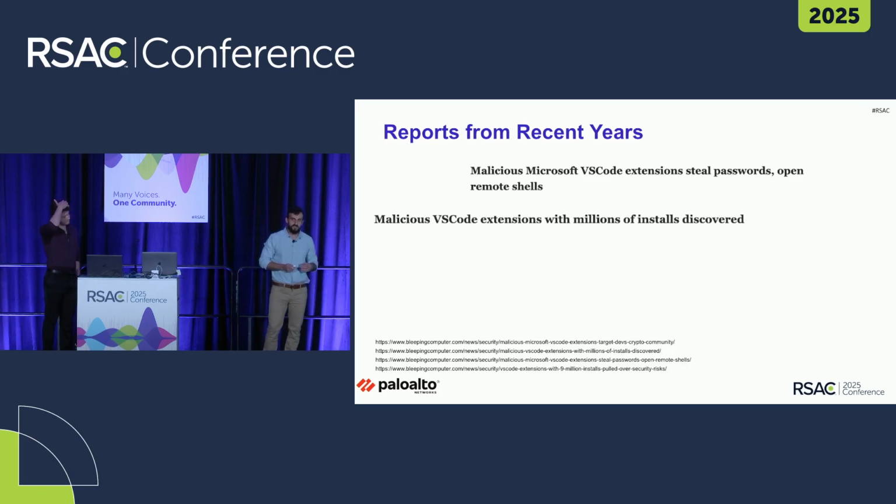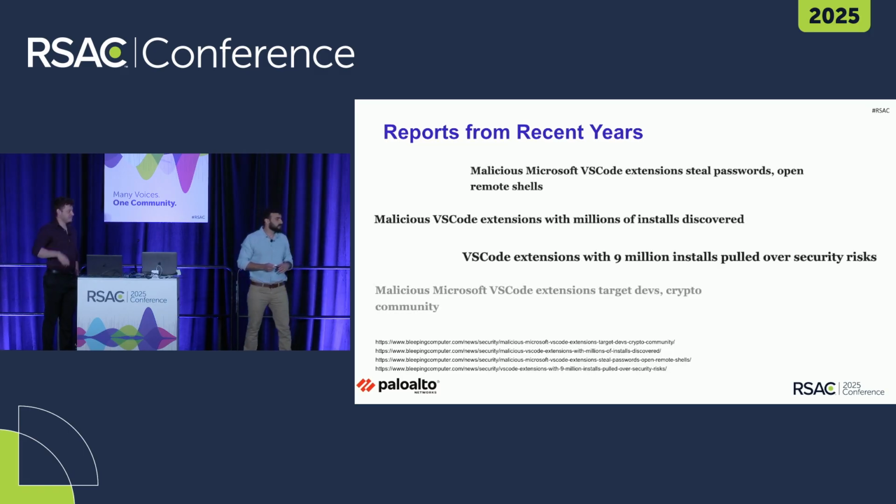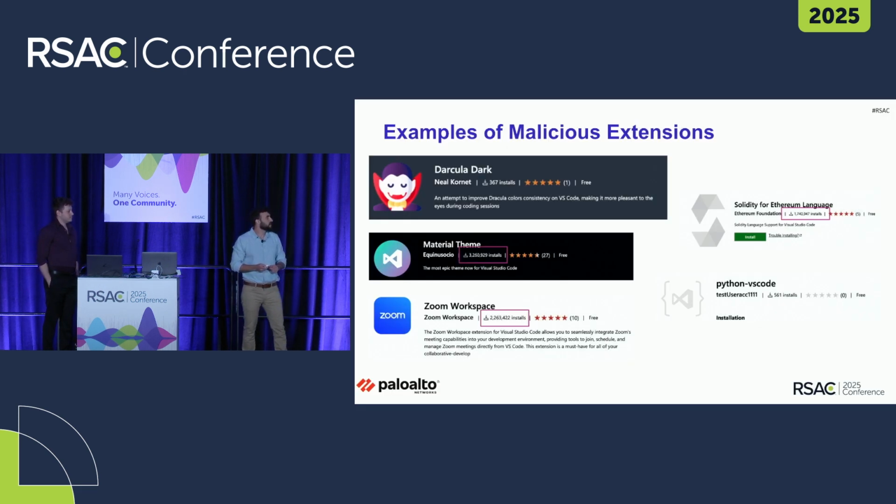Research from recent years by our peers showed that different extensions with millions of downloads were in fact malicious. And here are some examples. We can see that most of these extensions also have millions of downloads. They have really familiar names and really familiar icons, right? And yet, all of them were found malicious.